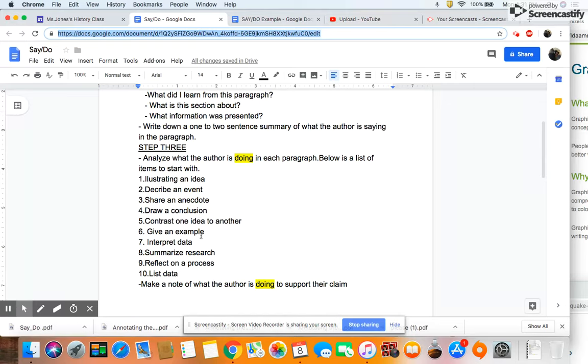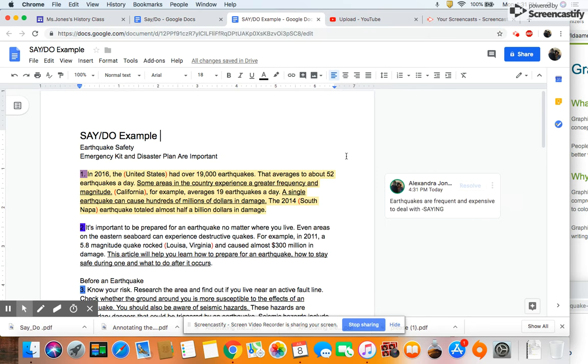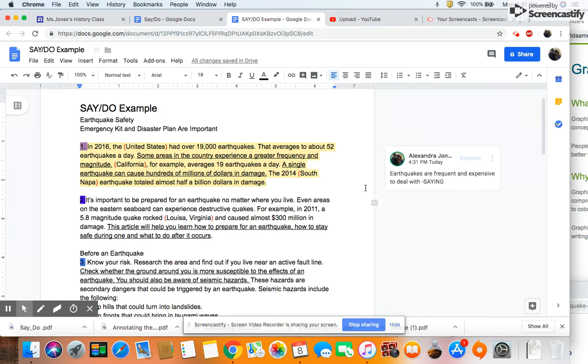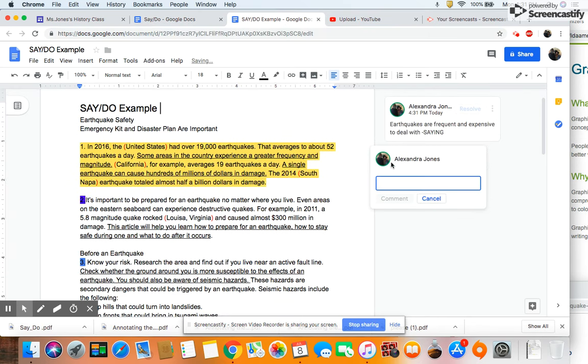Some choices we have are give an example, share an anecdote, describe an event, illustrating an event. In my opinion, I think this author is listing data, because if the author just said earthquakes are frequent and expensive, there's a chance that I might believe that, and a chance that I might not.